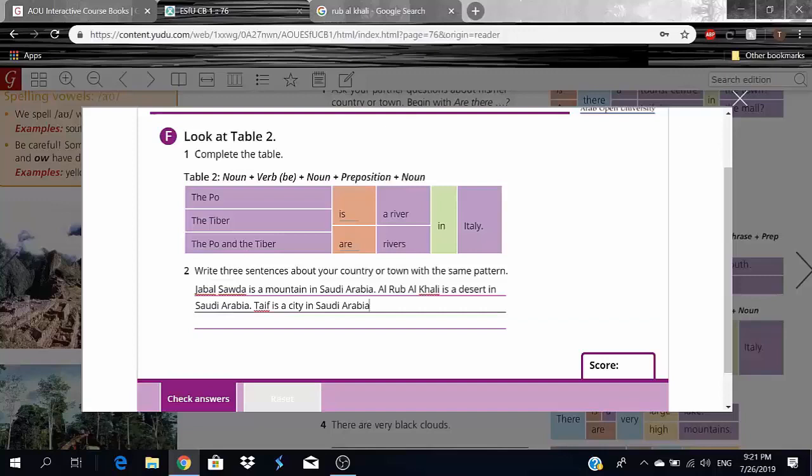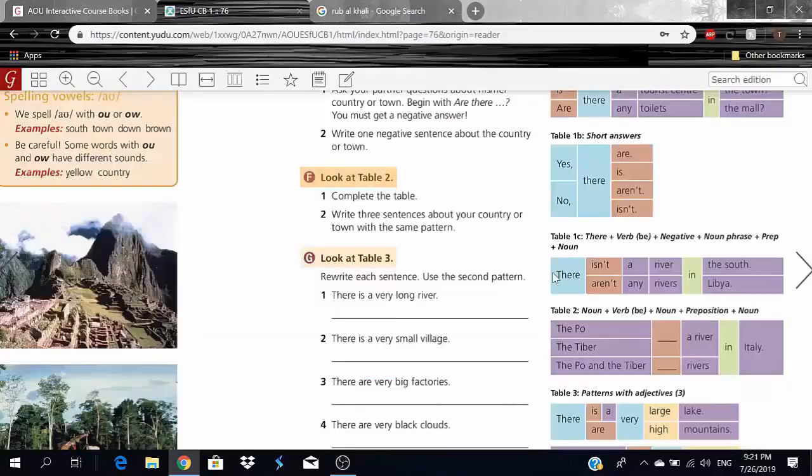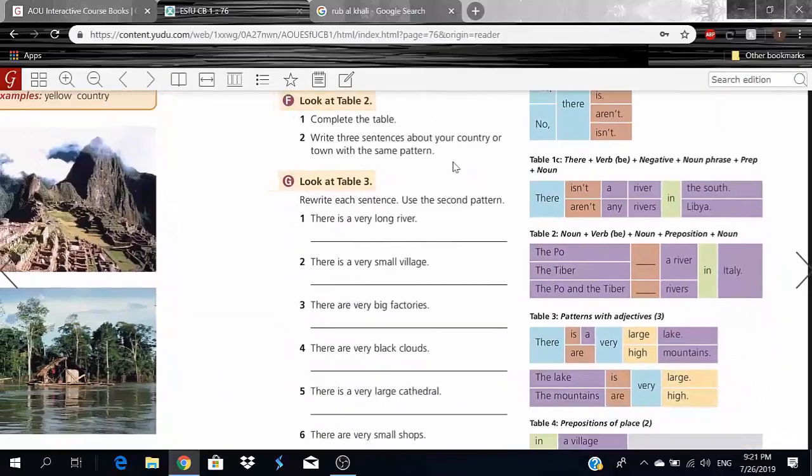So Jabal Sauda is a mountain in Saudi Arabia. Al-Rub al-Khali is a desert in Saudi Arabia. And finally, Taif is a city in Saudi Arabia, okay? The Po and the Tiber are rivers, okay? Now, let us move on here.